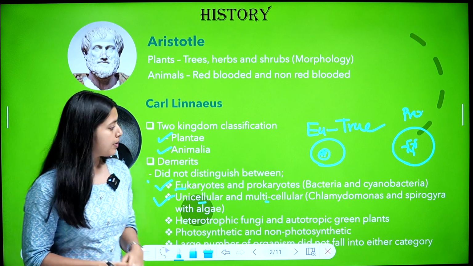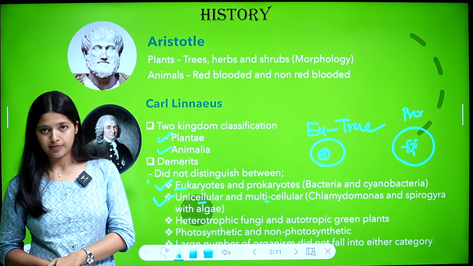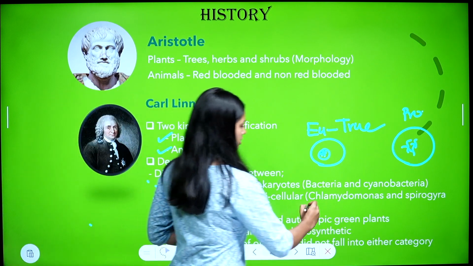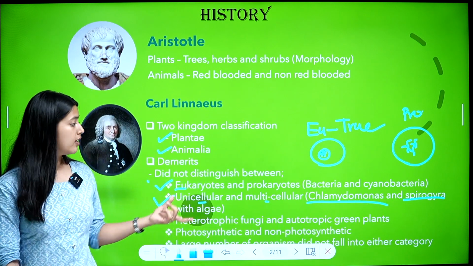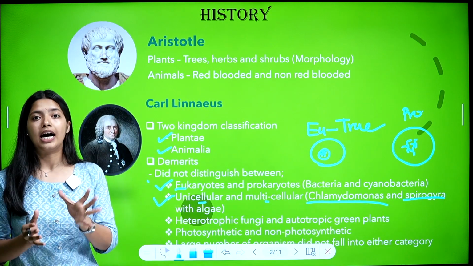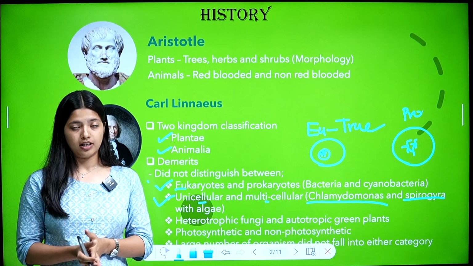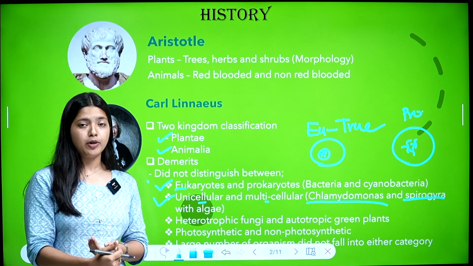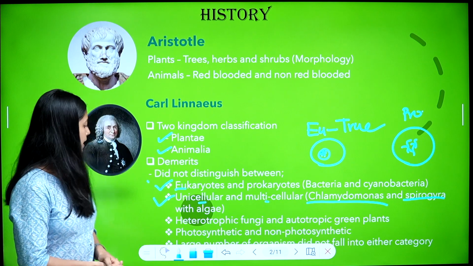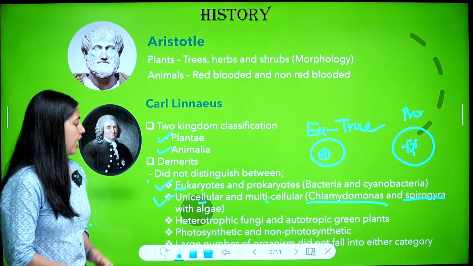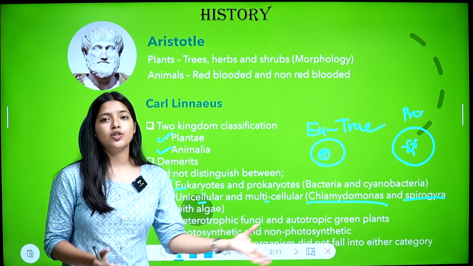Example, Chlamydomonas and Spirogyra. You will have to learn these terms, Chlamydomonas and Spirogyra. Unicellular Chlamydomonas and Spirogyra were grouped with algae, which are multicellular. And he did not distinguish between heterotrophic fungi and autotrophic green plants.